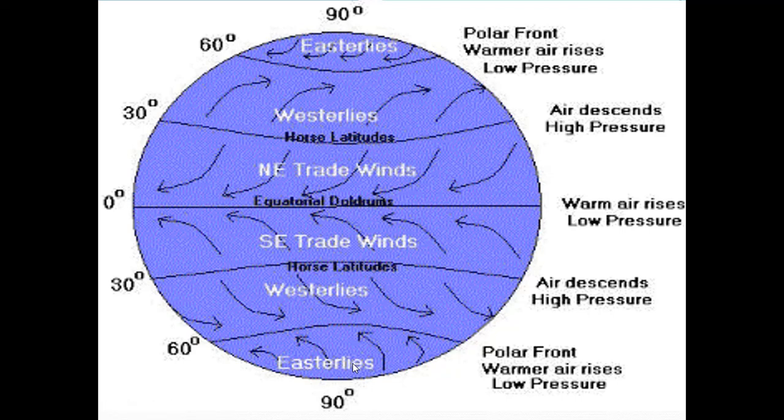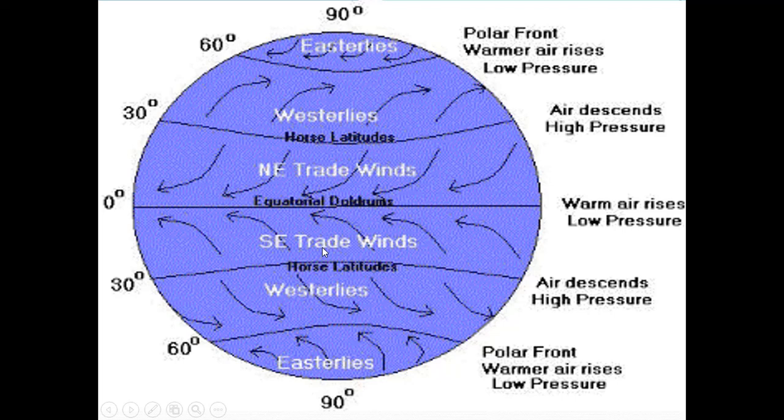Here you can see this is the equator. The equator will get direct rays of sunlight. Due to the heating of air, the air rises up, which will move towards the 0 to 30 degree north and south latitude, which will cause the trade wind.